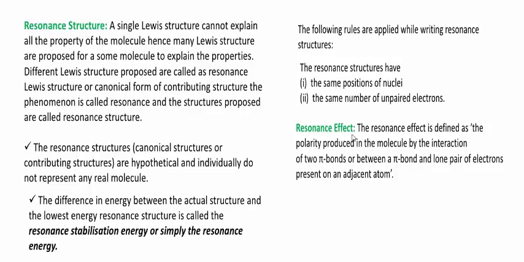What is the resonance effect? The permanent polarity produced in a molecule due to the interaction between two pi bonds or a pi bond and a lone pair of electrons is called the mesomeric effect or resonance effect. This is one of the easiest definitions for you. Here it is mentioned that the resonance effect is defined as the polarity produced in the molecule by the interaction of two pi bonds or between a pi bond and a lone pair of electrons present on an adjacent atom.